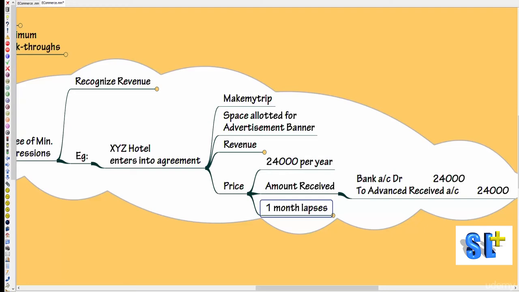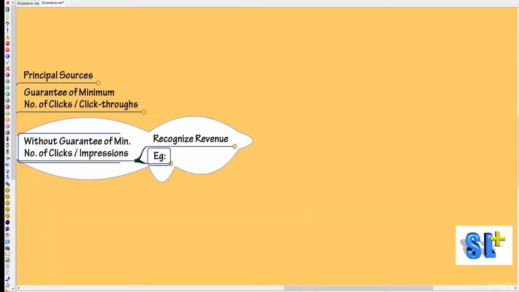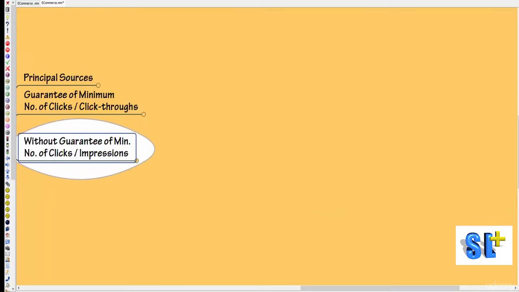That 2,000 has to be recognized as revenue by debiting the advance received account and crediting the revenue account. So this is how we recognize revenue in the case of advertising services without a guarantee of a minimum number of clicks or impressions.